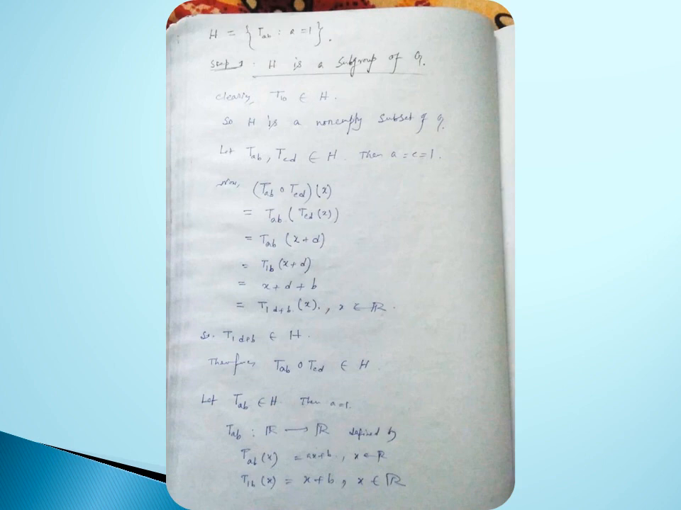Next, T_AB belongs to H, then a equal to 1. So T_AB maps from R to R is defined by T_AB of x equal to ax plus b, where x belongs to real numbers. So T_1B of x equal to x plus b, where x belongs to R.